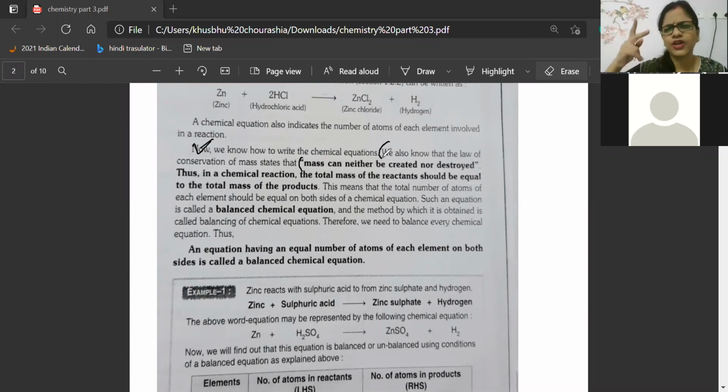So what two important points do you have to remember? Mass, number of atoms. Whenever you think about balancing a chemical equation, these two things should come in your brain. Those key points you should remember: mass, and the second one is number of atoms. So you will balance the number of atoms. Beta, here you cannot balance mass. Specifically, I'm telling, because in molar concepts we teach how to balance mass. But here in your class you don't have to balance mass, you have to balance atoms.